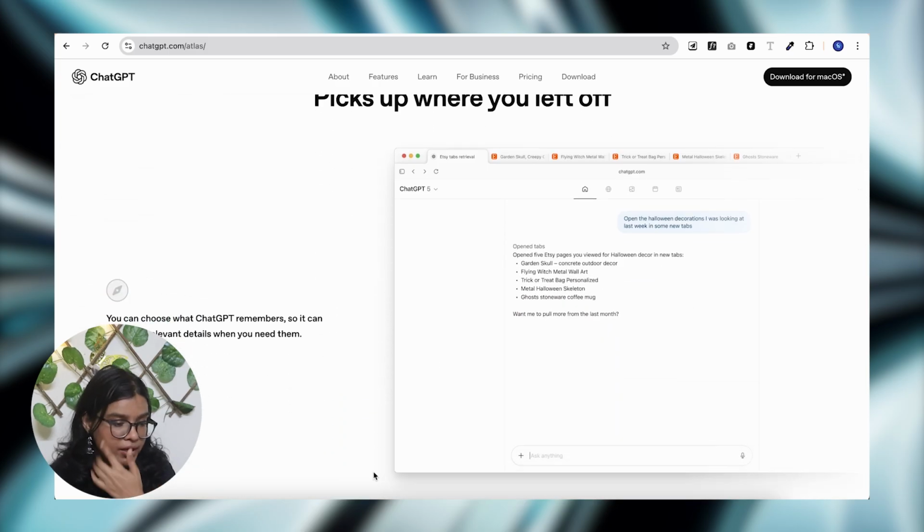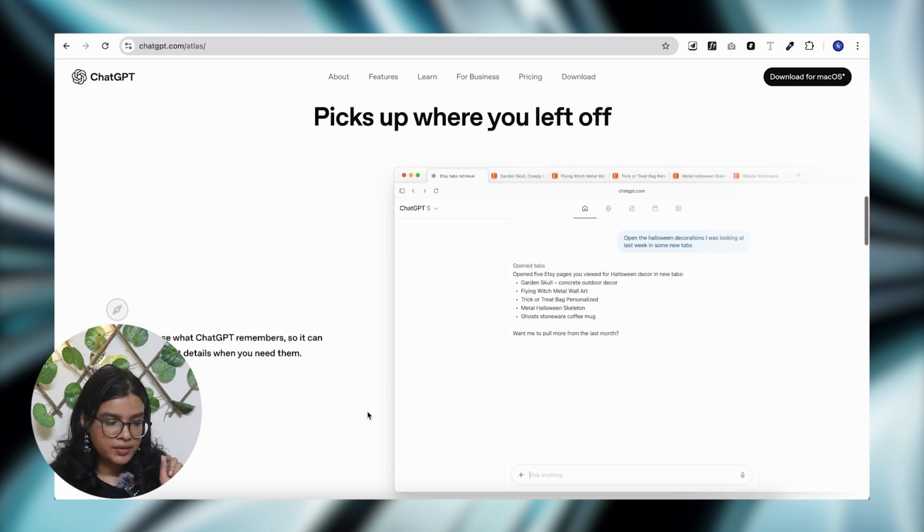This is also super interesting, which says that you can choose what ChatGPT remembers, so it can bring you relevant details when you need them. Let me give you a use case about it. So technically, it is saying that it remembers the history, it remembers the data only when you give the permission to do so. Rest it doesn't.